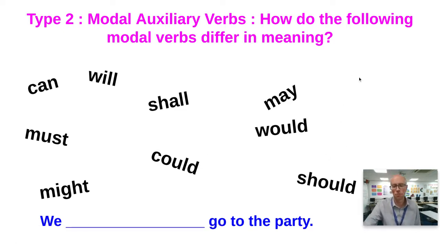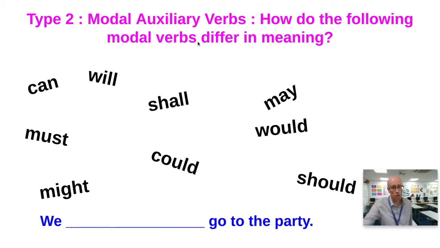Okay, so what you want to do is you want to be popping into that blank there some of these different modal auxiliary verbs and thinking about how that impacts on language, on the meaning, I should say. So let's take can, for example, in the top left. We can go to the party. So this is about ability. You have the potential to go to the party. So it's about potential and it's about ability.